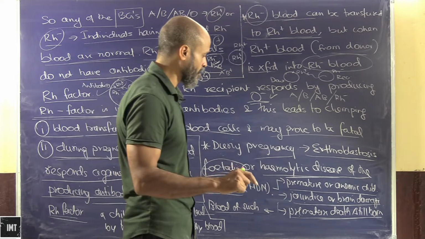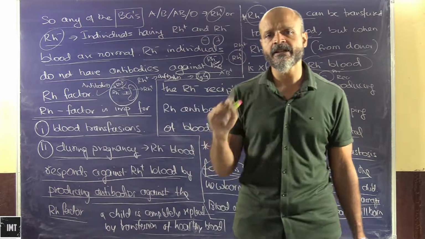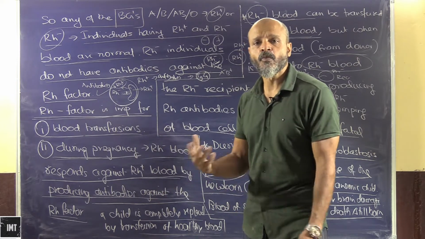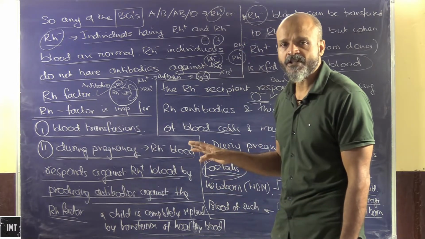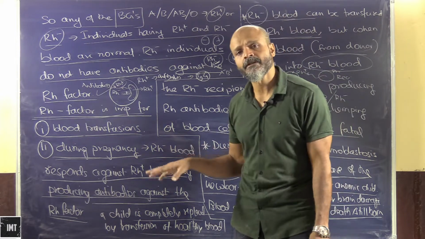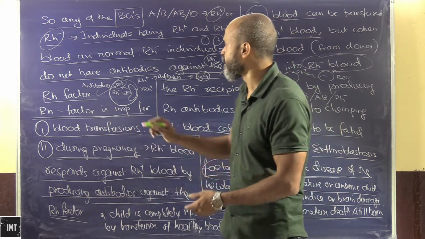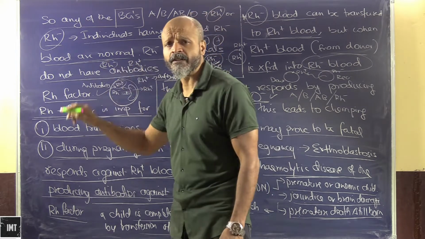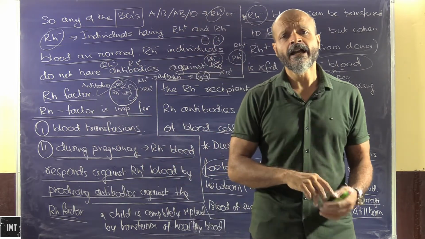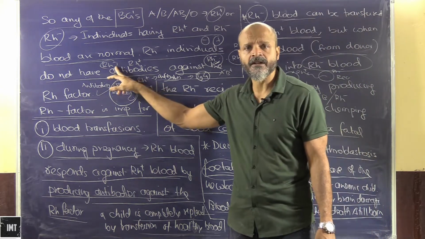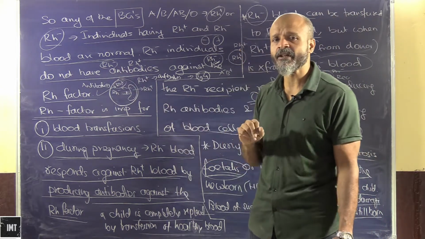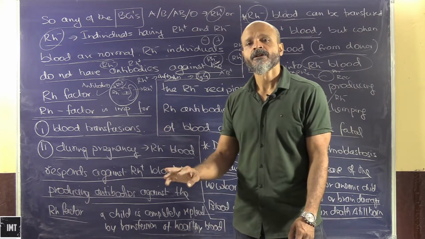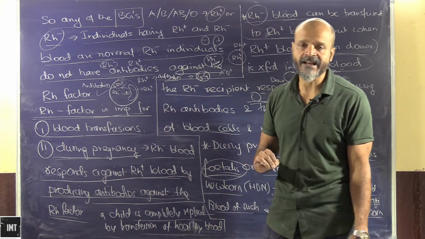Okay, so these are complications. One thing that we can do, and yesterday we have seen, is that there are certain drugs available in the market. After the first pregnancy, when the Rh negative mother has delivered a Rh positive child, she is administered some anti-Rh drugs, because of which whatever antibodies have been developed against the Rh antigen in her blood get killed. So she would be safe to handle a second pregnancy.